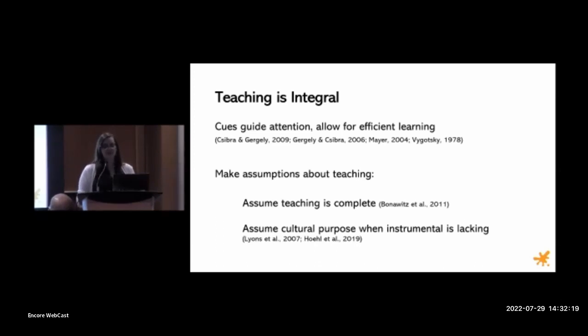For example, we assume that teaching is complete. So if a teacher teaches us about an object, we assume they've told us everything we need to know, and we're less likely to explore it ourselves. Likewise, in over-imitation studies, where there aren't clear goal-directed reasons for why certain steps are being performed, we still see that people copy these steps, assuming that there's a cultural or social purpose instead. So this is all to say that teaching is critical for our learning and generally informative, and because of that, we make certain rational assumptions about informativeness and reliability.